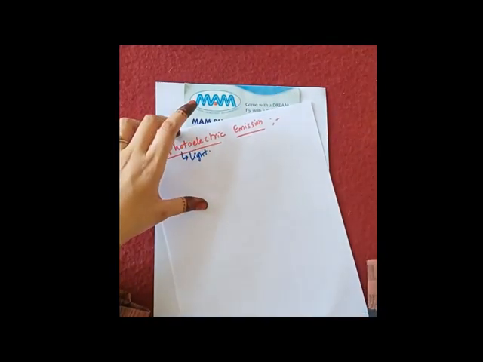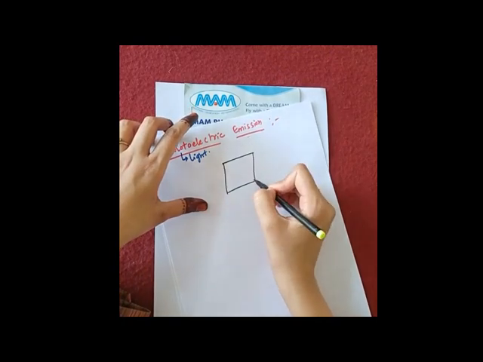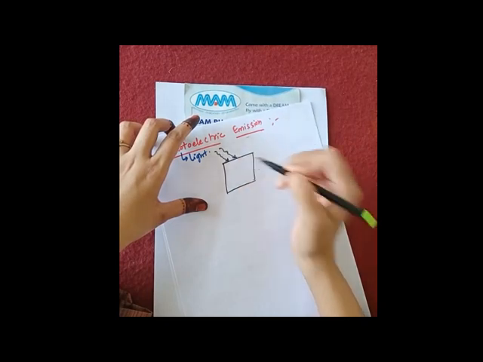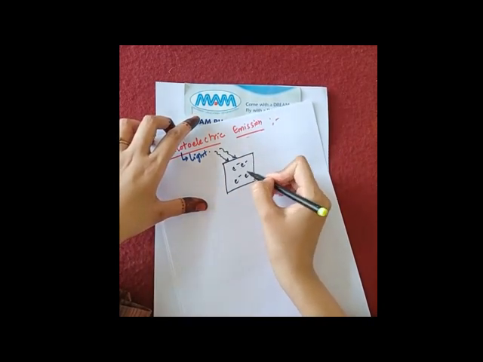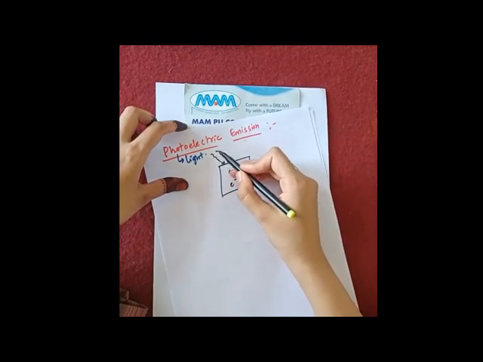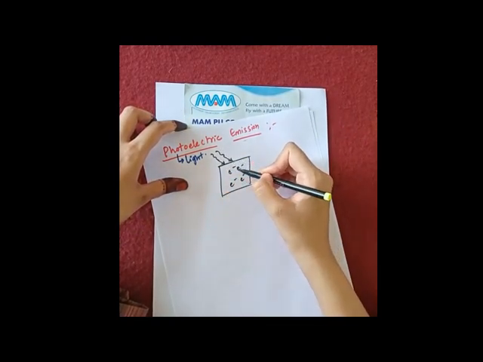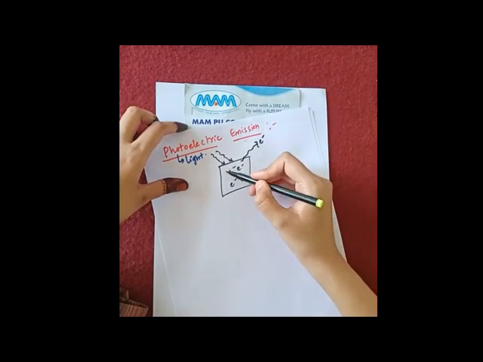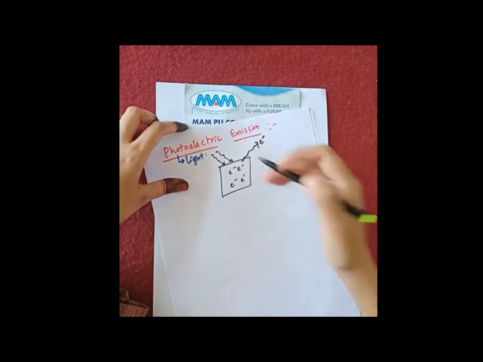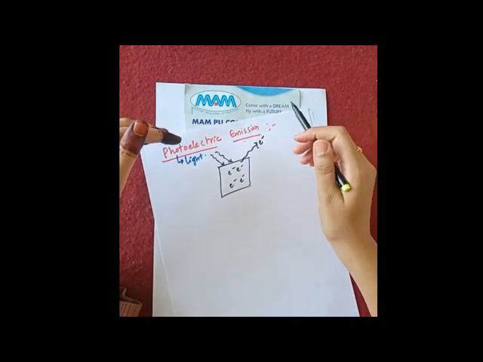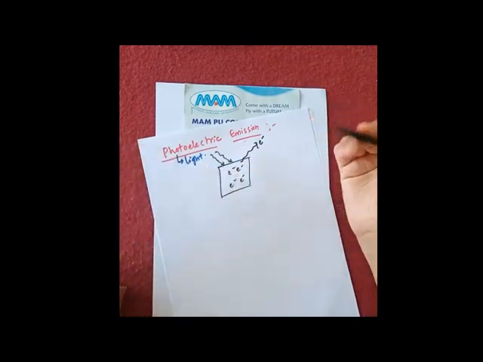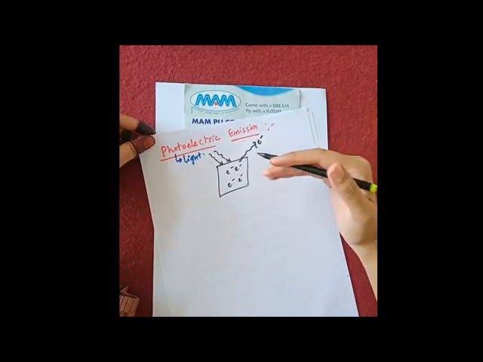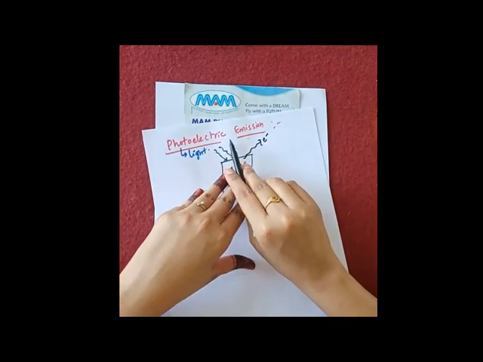Now you can draw the diagram: this is a metal surface. There is some light which is incident on the surface. There are free electrons in this metal surface. This is your incident light. Now after gaining energy from this incident light, the free electron will be ejected out from this metal surface. This process is called photoelectric emission. Photo means light, and electrons are emitted out from this metal surface. Hence the process is called photoelectric emission.